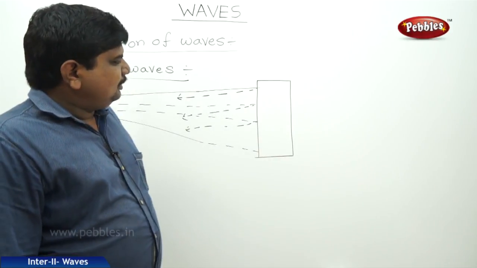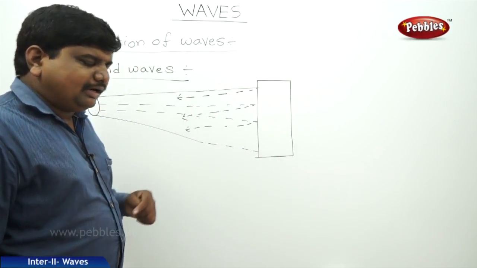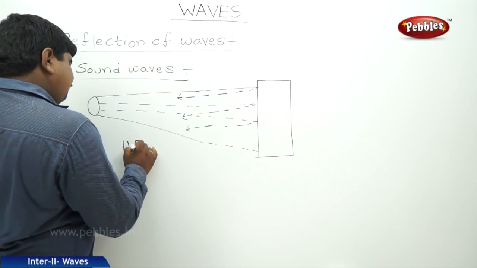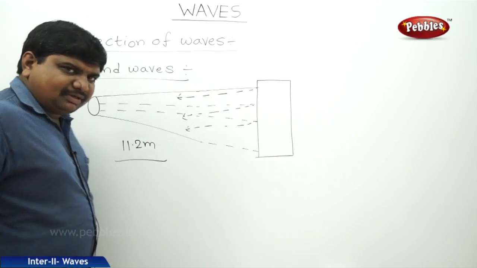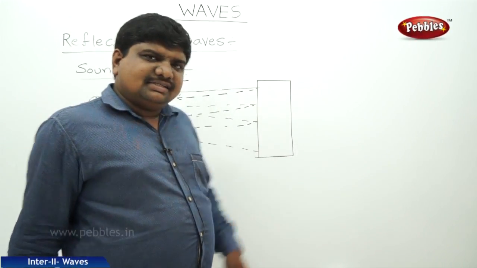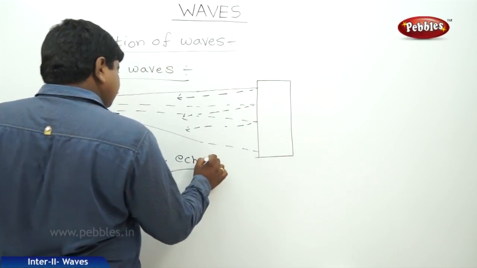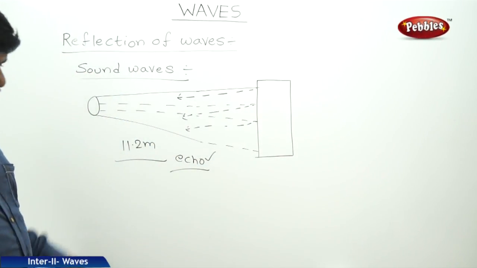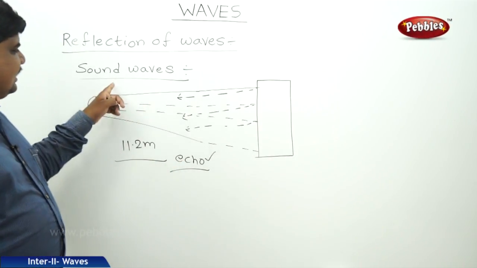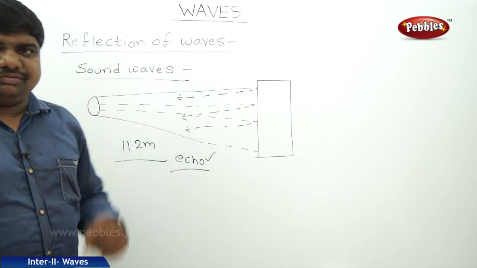But if this rigid boundary is at a minimum distance of 11.2 meters, then it creates an echo. So, echo is the result of reflection of sound waves.